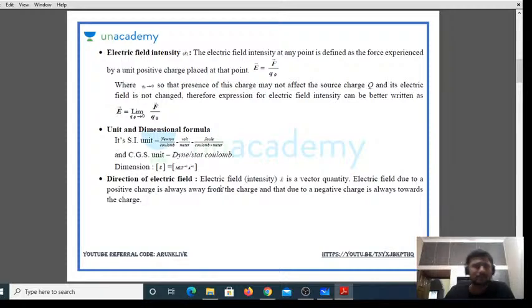So in our previous class we discussed the concept of electric charges. In today's class, we are going to discuss electric field. So what do you mean by an electric field? The first question that comes to everyone's mind is, what do you mean by an electric field? We define electric field, or electric field intensity, as the force experienced by a unit positive charge.